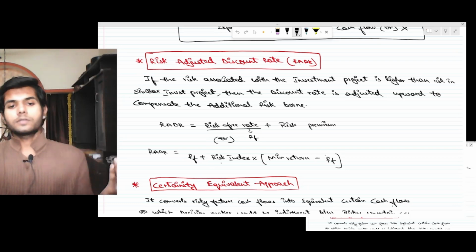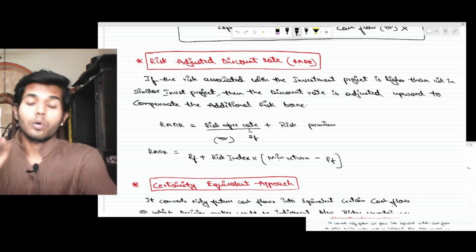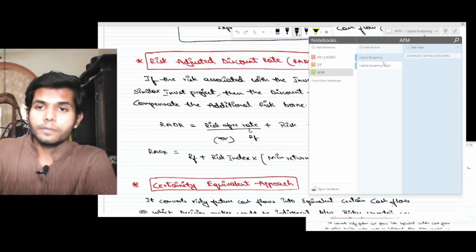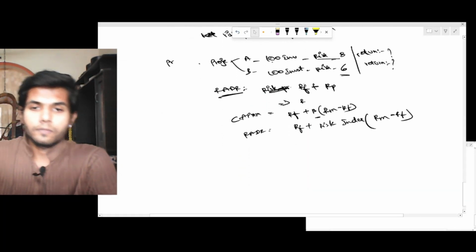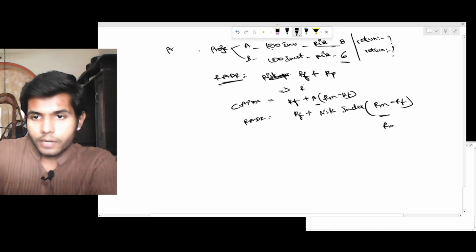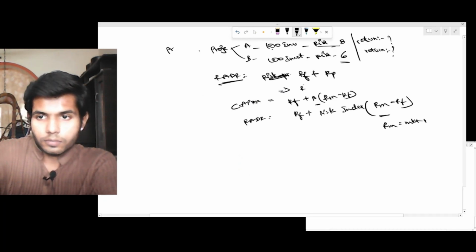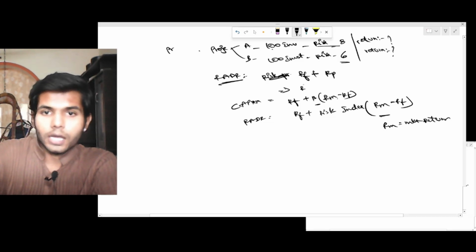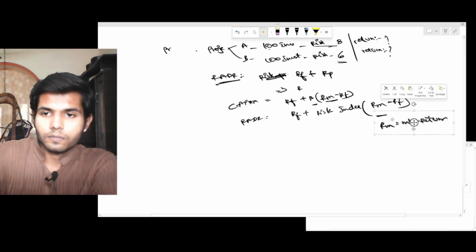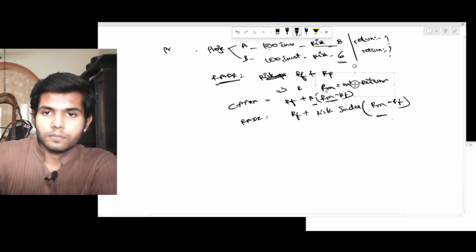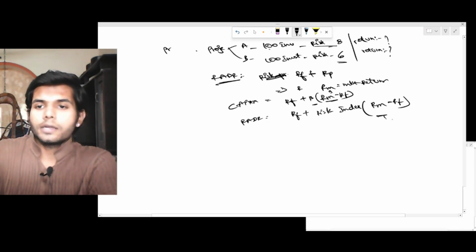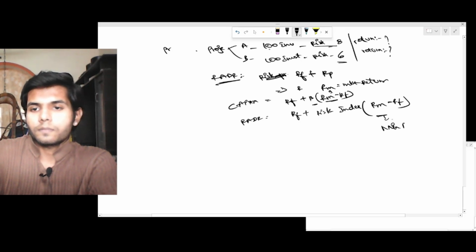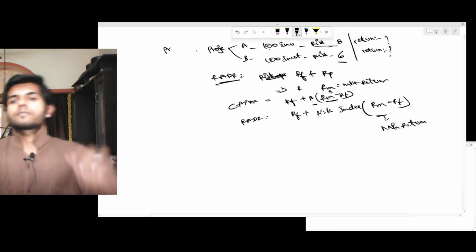In CAPM, it is RF plus beta into RM minus RF. There in CAPM, RM is the market return, but in RADR, RM is the minimum return, right?